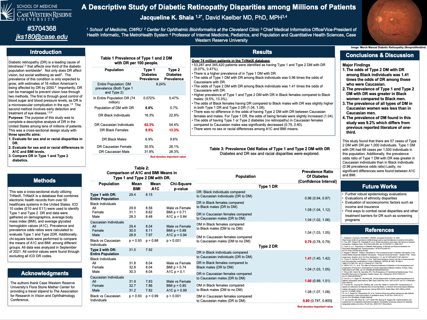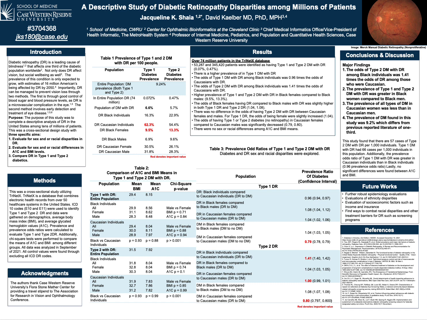Diabetic retinopathy is a leading cause of blindness that affects 1/3 of the diabetic population worldwide. Not only does diabetic retinopathy affect vision, but social well-being as well. The prevalence of this condition is only expected to grow, with estimates of 16 million Americans being affected by diabetic retinopathy by 2050. The purpose of this study was to complete a descriptive analysis of diabetic retinopathy in the United States among tens of millions of patients.